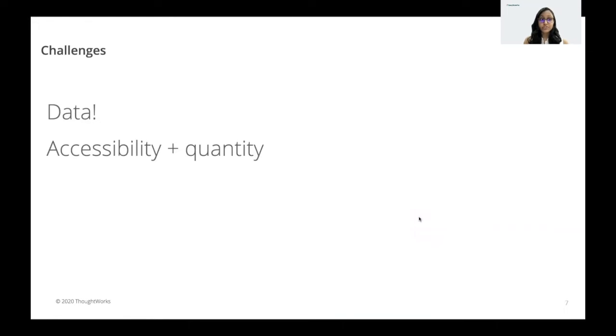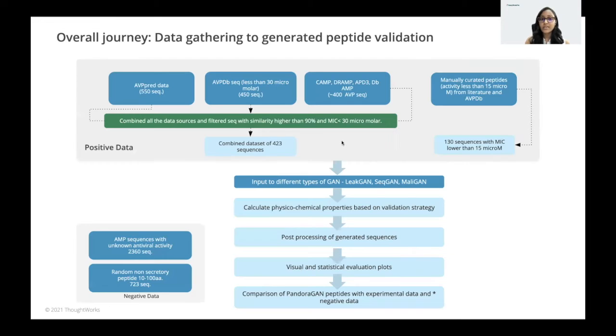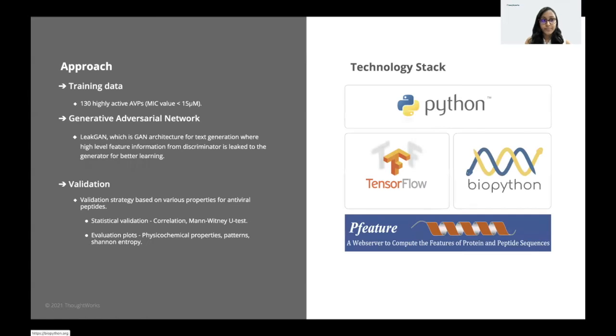The main challenge in our project is the data, both in terms of accessibility and the quantity. We use only two sets, 423 sequences and 130 sequences, of which we find that the antiviral peptides generated using the model trained on these 130 sequences of highly active antiviral peptides performs much better.